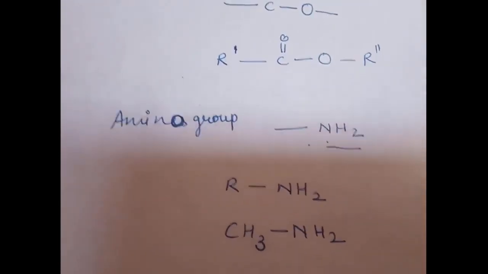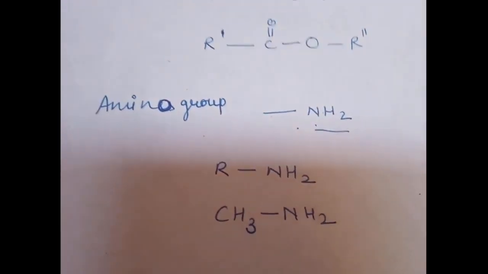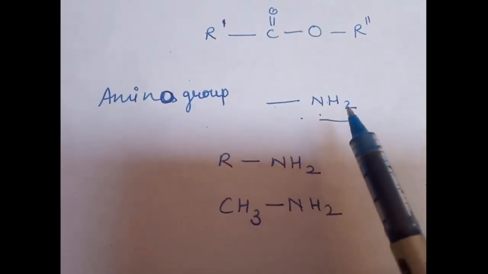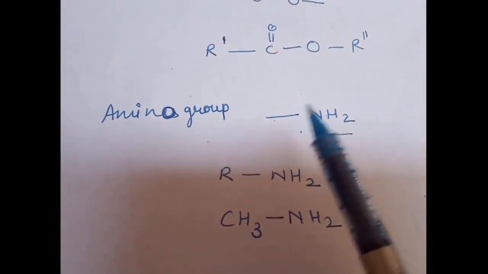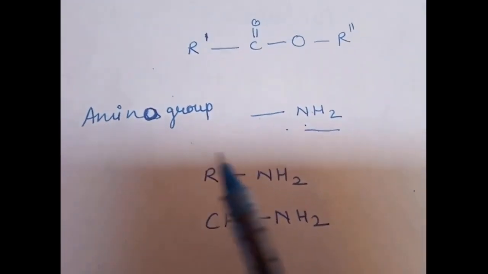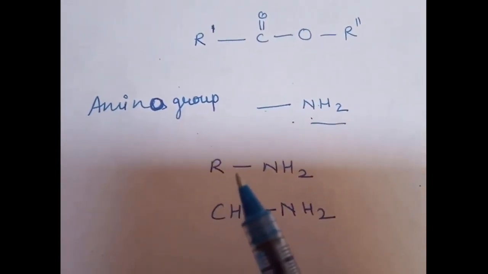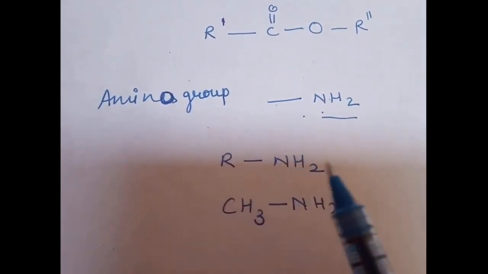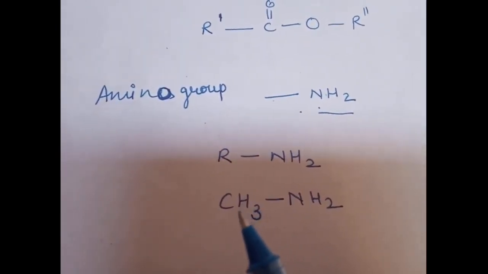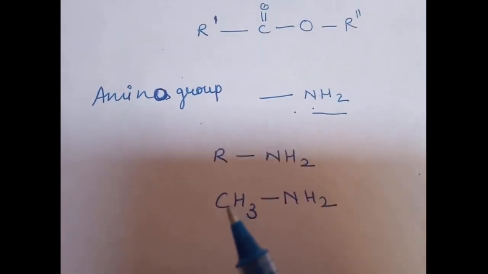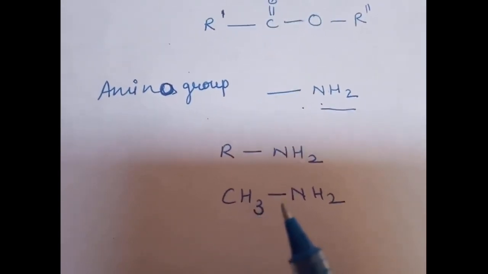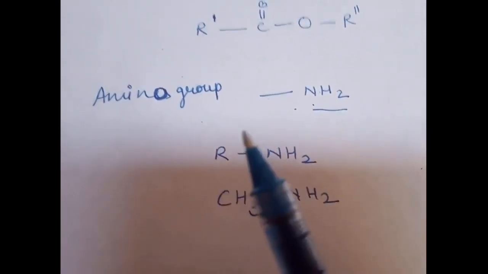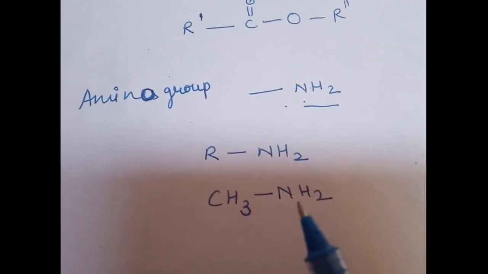One more functional group is there, that is the amino group, represented as dash NH2. One nitrogen and two hydrogens are attached to a carbon chain or ring. So R represents the carbon chain or ring, and NH2 represents the amino functional group. Suppose we have a one-carbon chain, so CH3NH2. CH3NH2 is an example of an amino functional group compound.